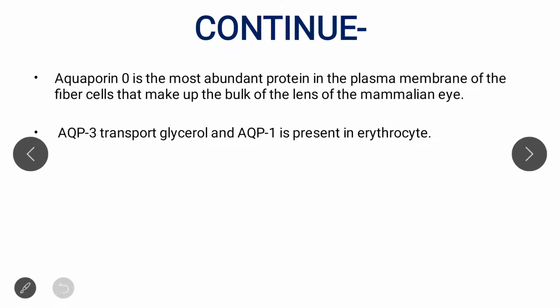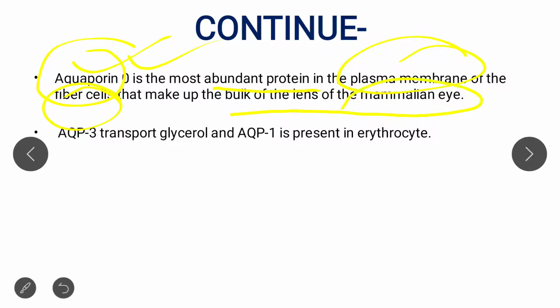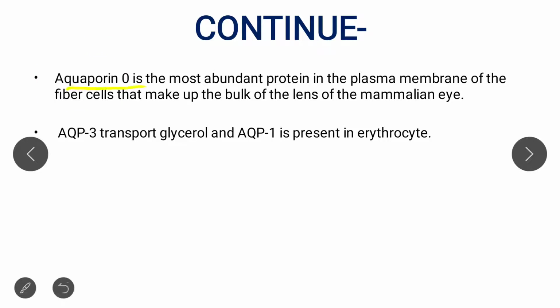Now another important thing is aquaporin 0. Aquaporin 0 is the most abundant protein, please remember. If a question is asked which of the following aquaporins is the most abundant, aquaporin 0 is the most abundant protein, present in the plasma membrane of the fiber cells that make up the bulk of the lens of the mammalian eye.